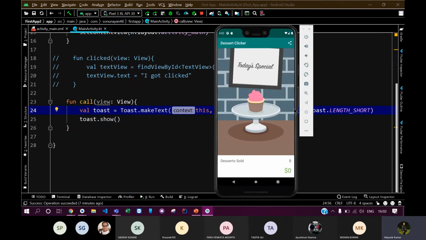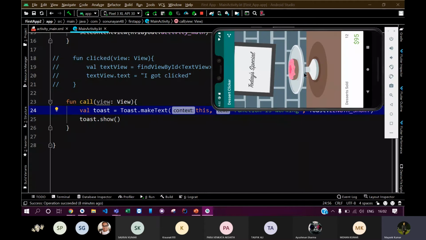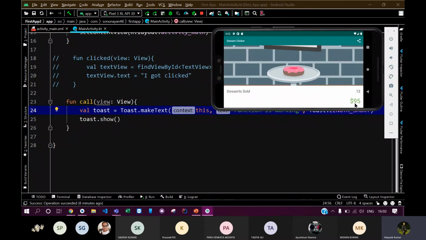Now, this is actually a very basic app, a clicker app. You will not truly be building this app. What it helps you understand is the Android lifecycle, meaning how activities are created, how they get destroyed, and how you can save the data of your app. You can see that when I tap on it, the quantity and the price change, and even if I use it in this view, the quantities and the price remain the same.